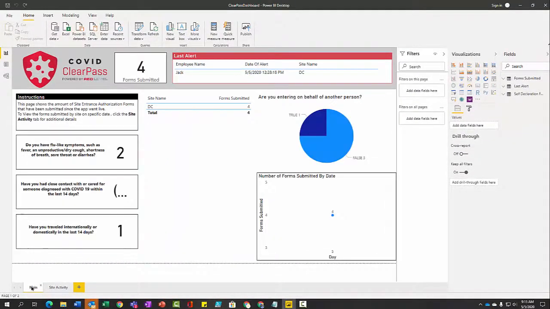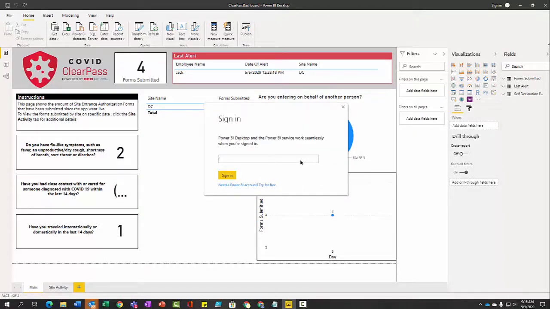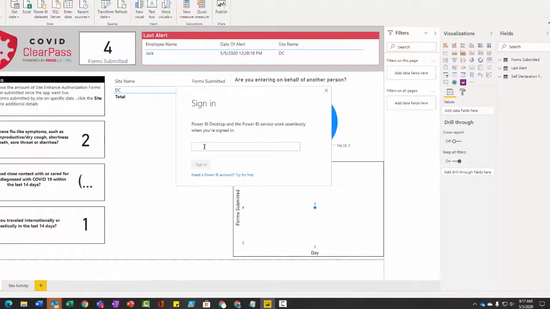So the next step, in order to get this visible online, is to click Publish. Sign in with your credentials to Office 365.